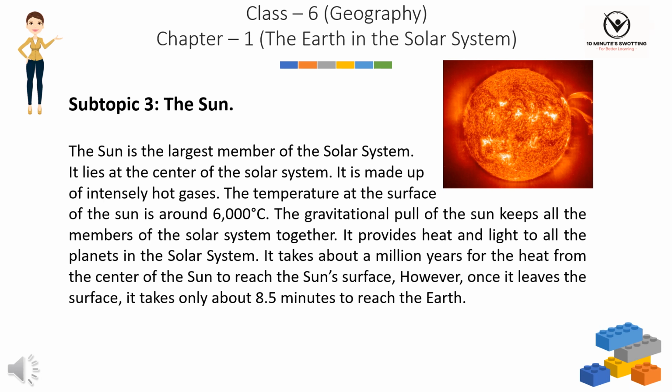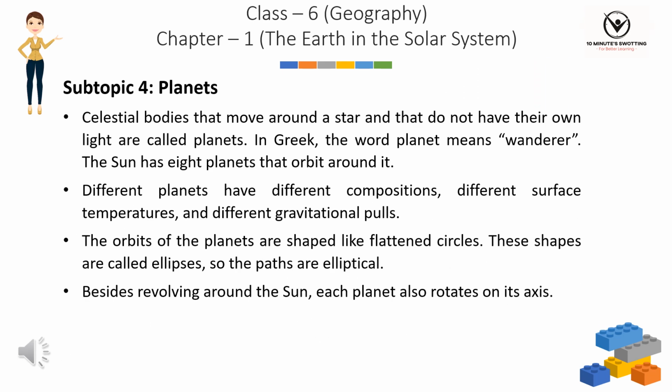It takes about 1 million years for the heat from the center of the Sun to reach the Sun's surface. However, once it leaves the surface, it takes only about 8.5 minutes to reach the Earth. Celestial bodies that move around a star and that do not have their own light are called planets. In Greek, the word planet means wanderer. The Sun has 8 planets that orbit around it.